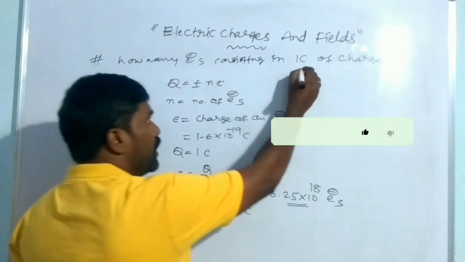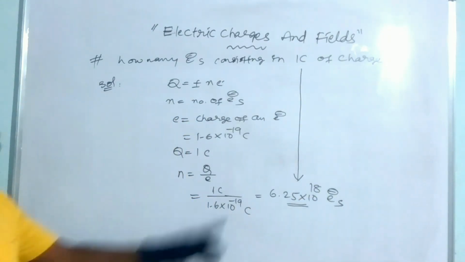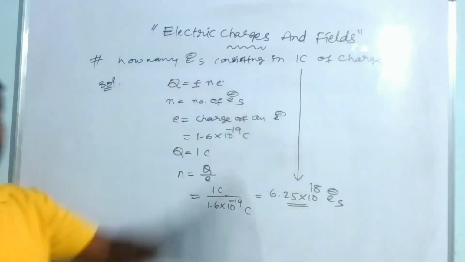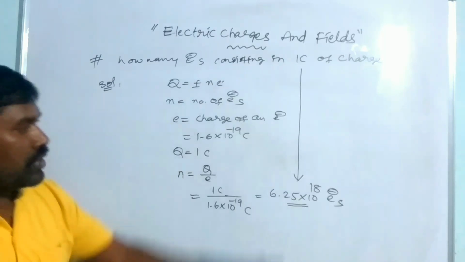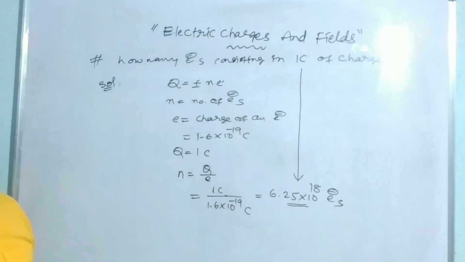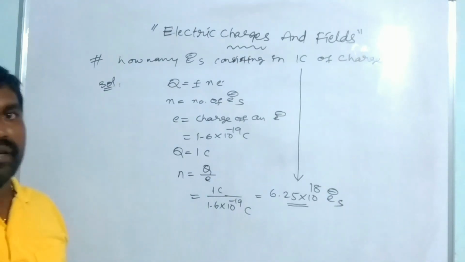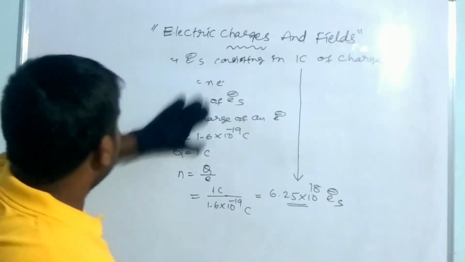If 1 coulomb of charge is consisting, how many electrons? 6.25 into 10 to the power 18 electrons. So how big a number it is! 1 coulomb of charge has 6.25 into 10 to the power 18 electrons. A very big number of electrons. Got it? Right.